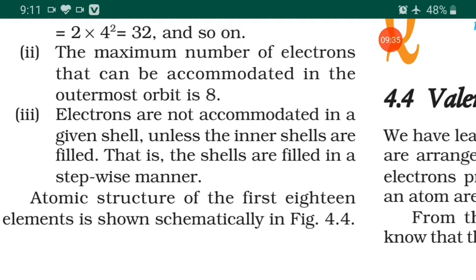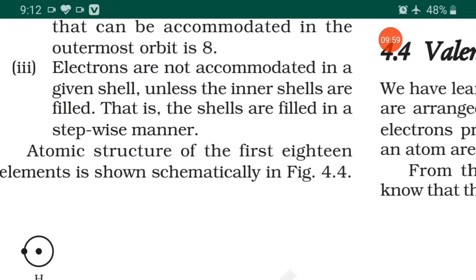That also we will discuss. It is 2 and 6. First the K cell is filled with 2, and the remaining 6 will go into the L cell. Like that the electrons must be filled in the particular cells.